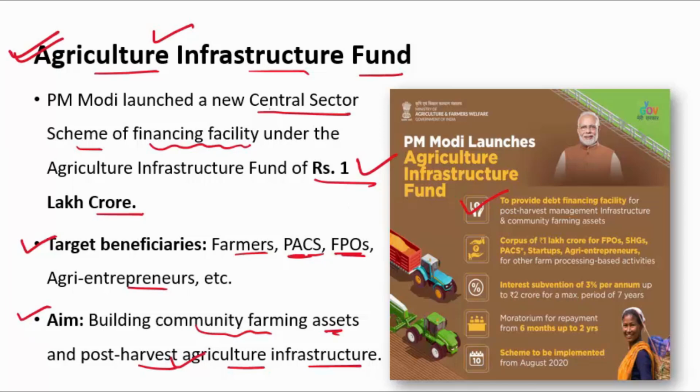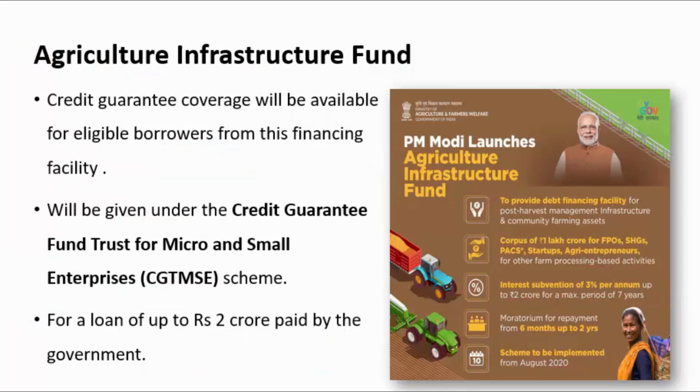Interest subvention of 3% per annum will be given on loans up to 2 crores for a maximum period of 7 years. Interest subvention is 3%. The moratorium for repayment will be 6 months up to 2 years. And this scheme will be implemented from August 2020 and it will run for 10 years.